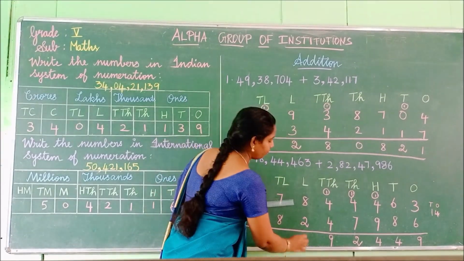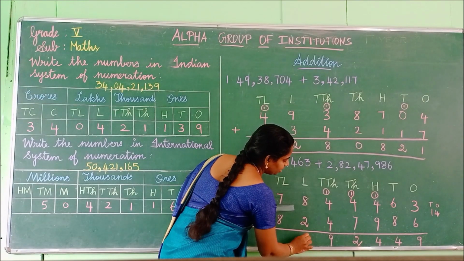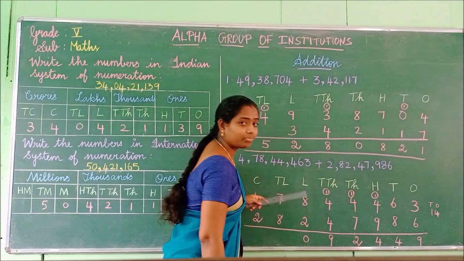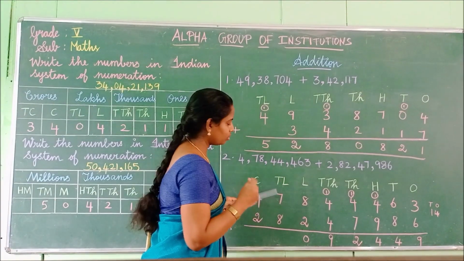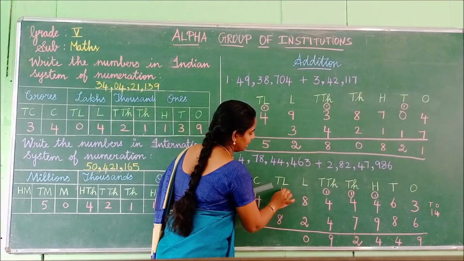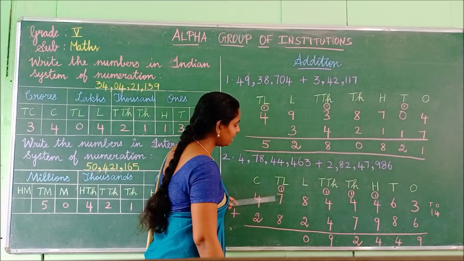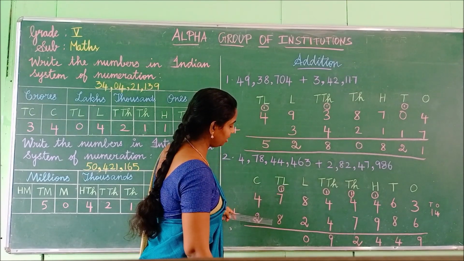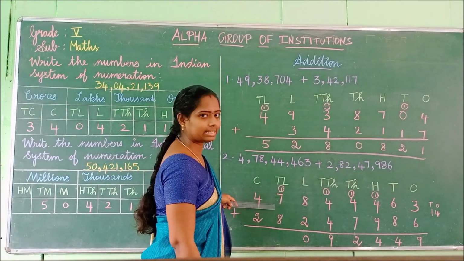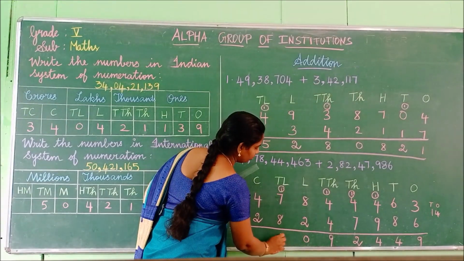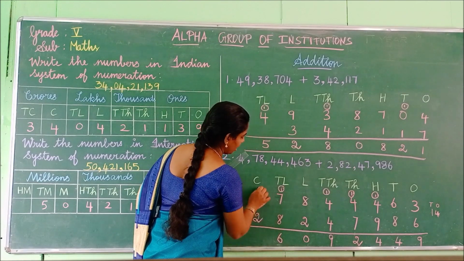Already I said, isn't it? 10. A 2 digit number means you have to write 0 here. You have to carry over the 1 to the next place. Okay. 1. Next means 10 lakhs. And then add here, how much you will get here? 8 plus 8 plus 1, 9. 9 plus 1, 16. Okay. We have to write 6 here.